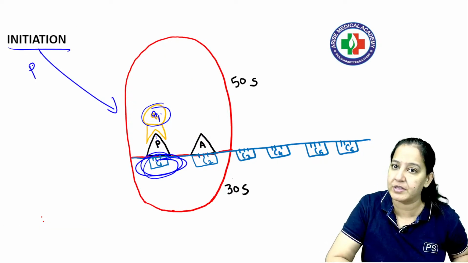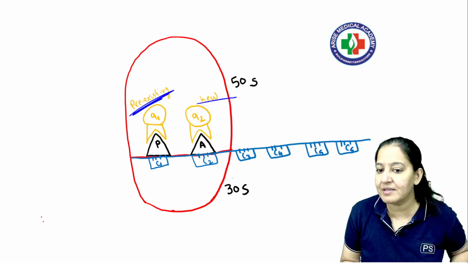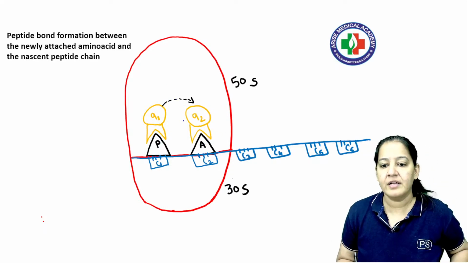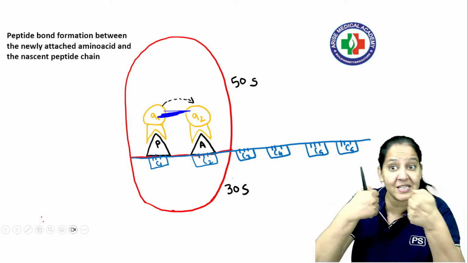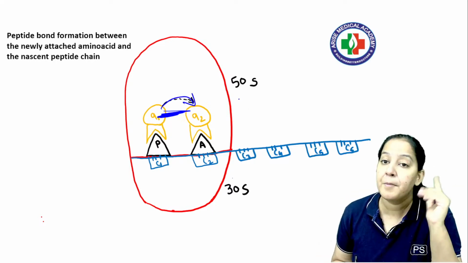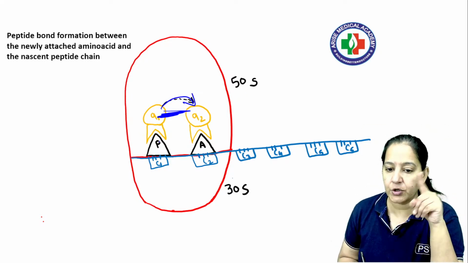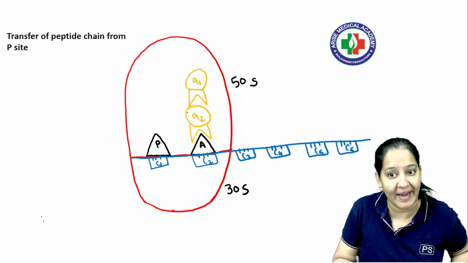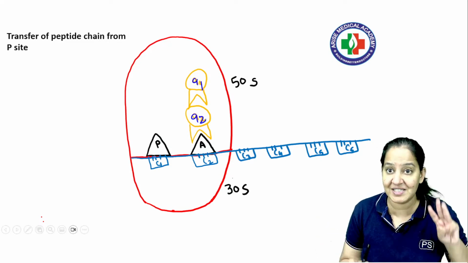ये initiation P window पे होती है, ये वाली step A window पे होती है, है ना. So this is the pre-existing amino acid, this is new. The pre-existing is present on the P window and the new is present on the A window, right? The third step is peptide bond formation between the two. दोनों आपस में bond बना लेंगे, the pre-existing with the new, and the pre-existing will move towards the new, not the new towards the pre-existing. It is a rule. Pre-existing new की तरफ जाएगा, उसके ऊपर जाके बैठ जाएगा. It will form a peptide bond, है ना. So you can see the P window will become empty. You got my point? It is known as P to A shift. P to A, you can see, है ना. So A2 के ऊपर आ गया A1, है ना. The P window is empty now. This is step number 3.